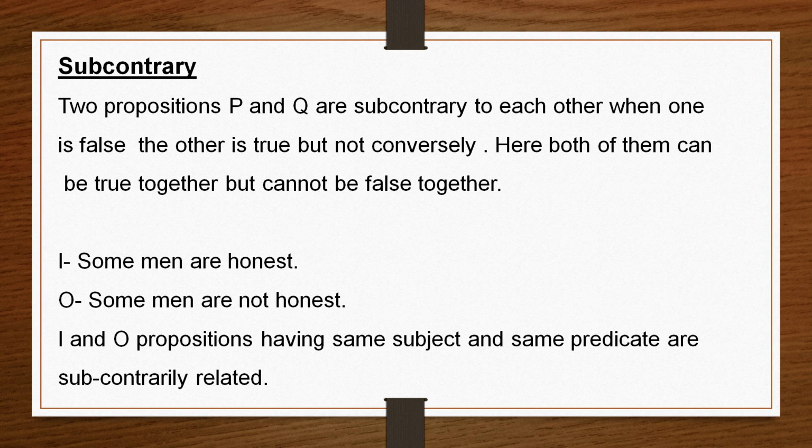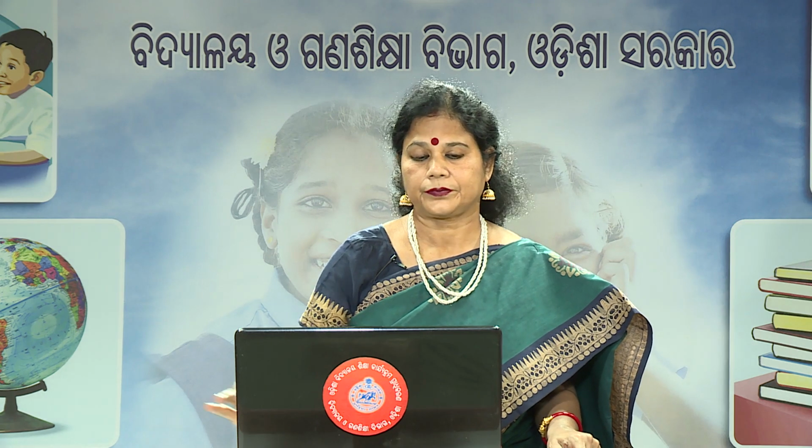Both the propositions can be true together. "Some men are honest" can be true, and "some men are not honest" can also be true. So both can be true together. But both cannot be false together. We cannot say that "some men are honest" is false and "some men are not honest" is also false. Both cannot be false together. Okay? So this is your sub-contrary relation.